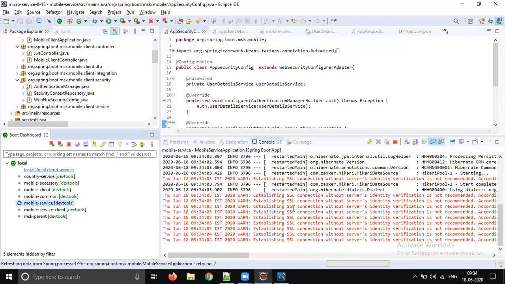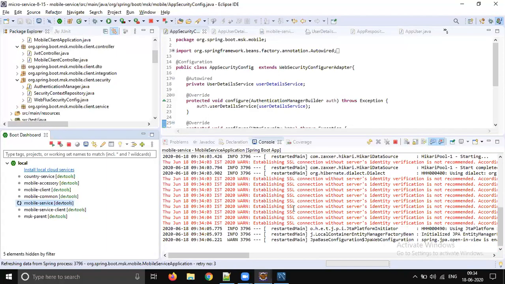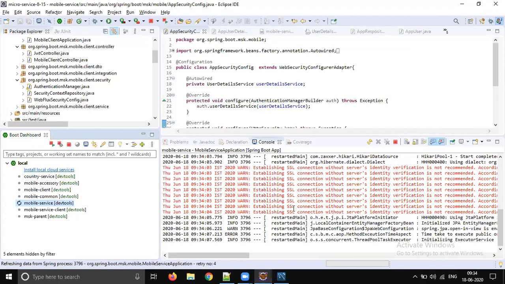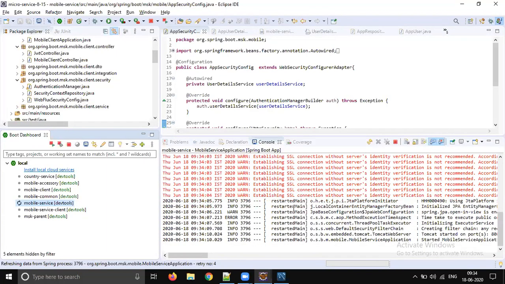Sunil, I have one question here. Anyways, we are going to expose only the mobile client to the outside world, right? So mobile service, mobile accessory, and other services like country service are all going to be internally called by the mobile client. Do we need to configure security for those services separately again?